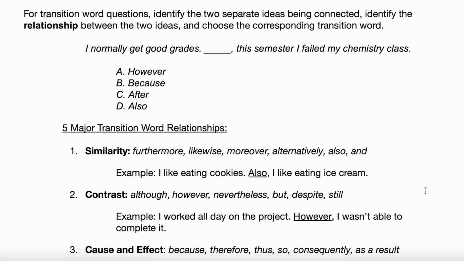However. Definitely. Absolutely. Plug that into the sentence. I want to hear it. It should sound good. I normally get good grades. However, this semester I failed my chemistry class. Okay, great. How does that sound to you? Good, yeah, it should sound good, right? And then it makes sense because it's a contrast relationship. So go through that process. Find the 2 ideas being related, and then find the relationship between those 2 ideas, and then pick the matching transition word. So it would be worth studying those 5 relationships before your PSAT you're taking tomorrow.